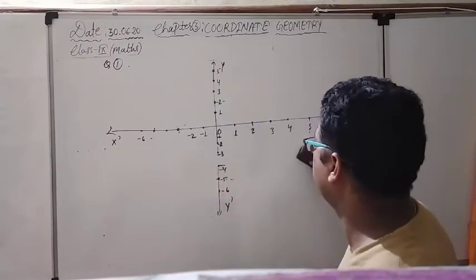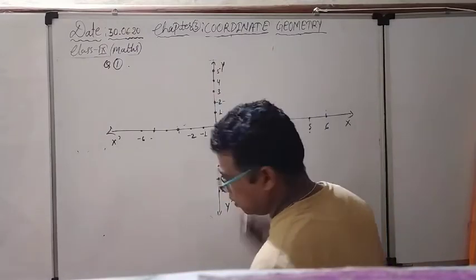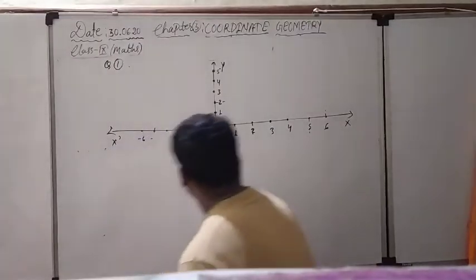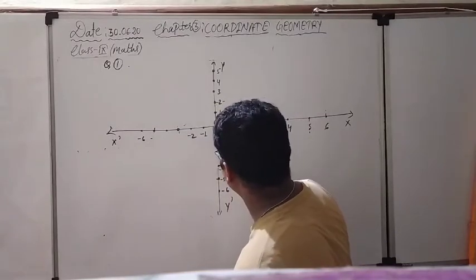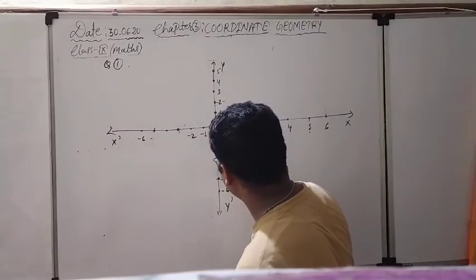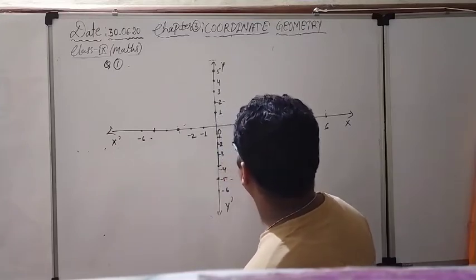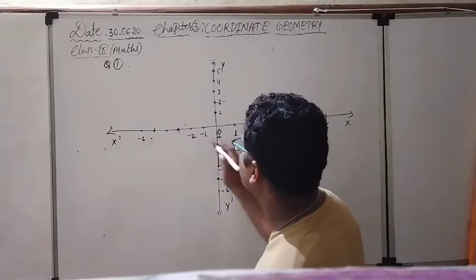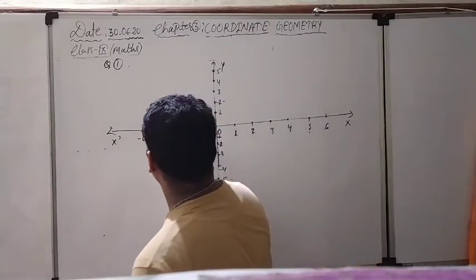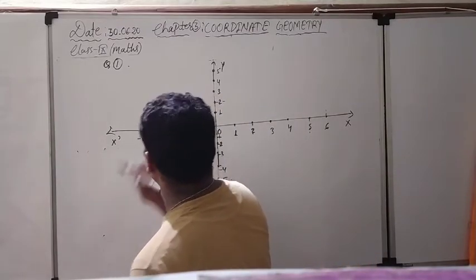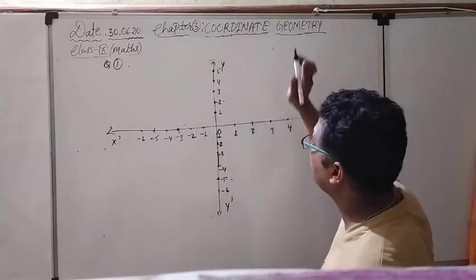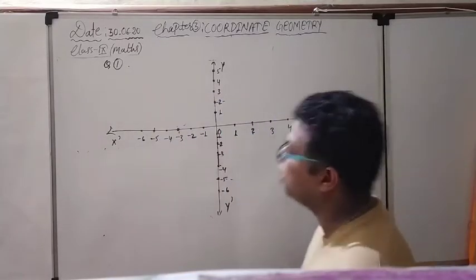I think the figure is clear to you. Yes, look here. Some things we have to make here. This is 3. This is -4. This is -5. This is -6. You can understand. 1, 2, 3, 4, 5, 6. Here -1, -2, -3, -4 and -5 and -6. And here 1, 2, 3, 4, 5. It is okay. Yes. Figure is again okay.